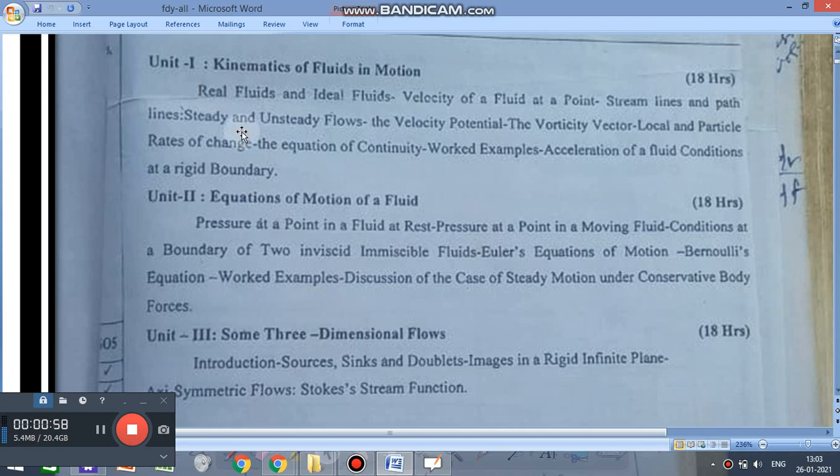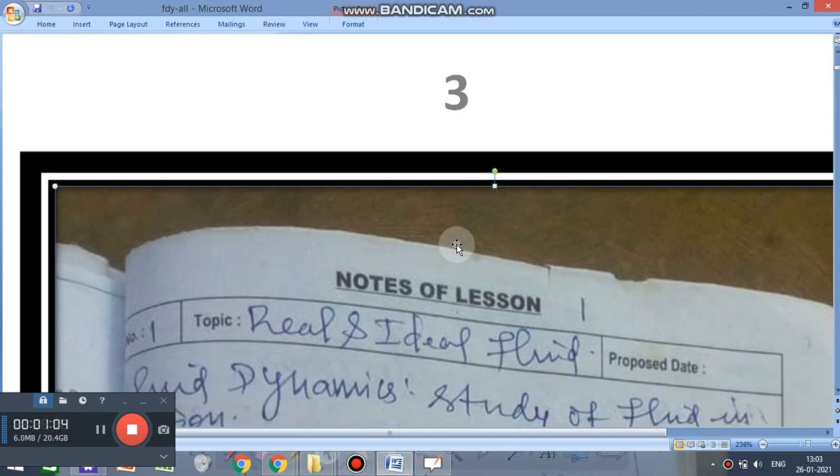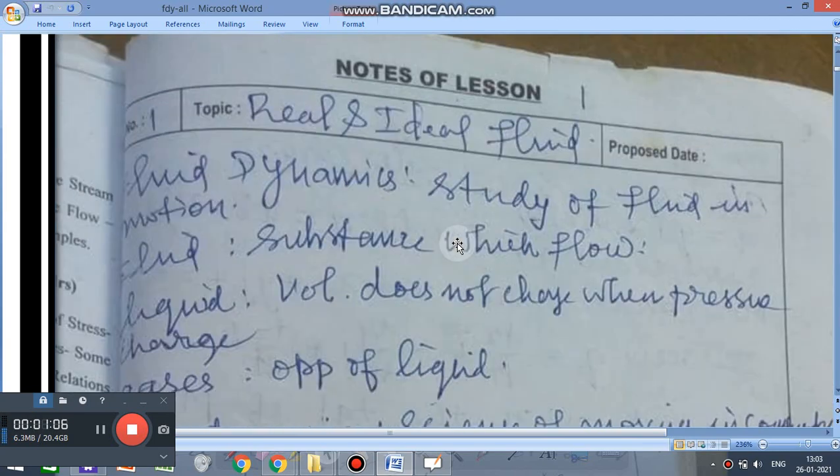Let us go back to the notes. You will see here on the third page, fluid dynamics. So what is fluid dynamics? You must understand that fluid dynamics is nothing but the study of fluid in motion.